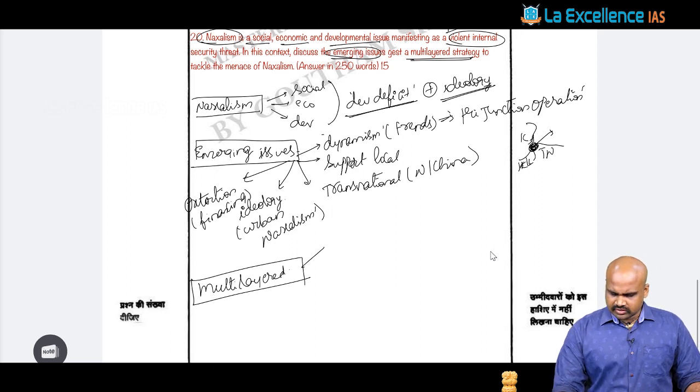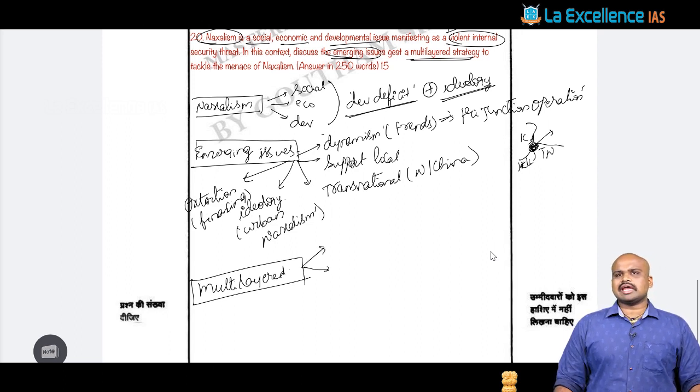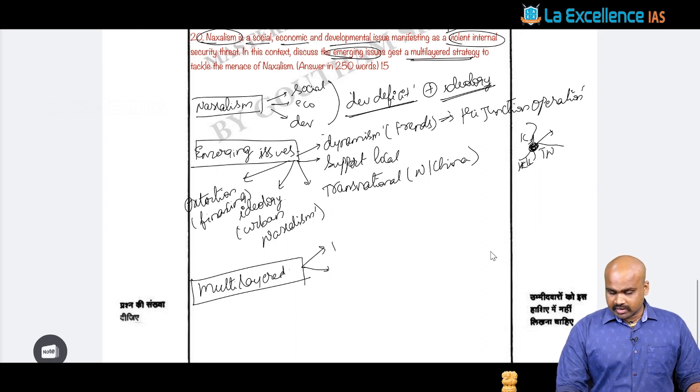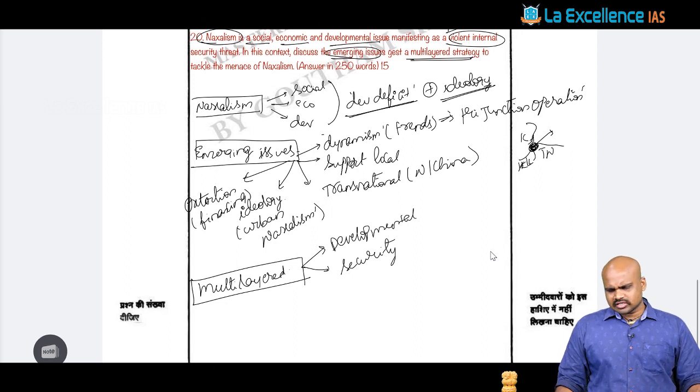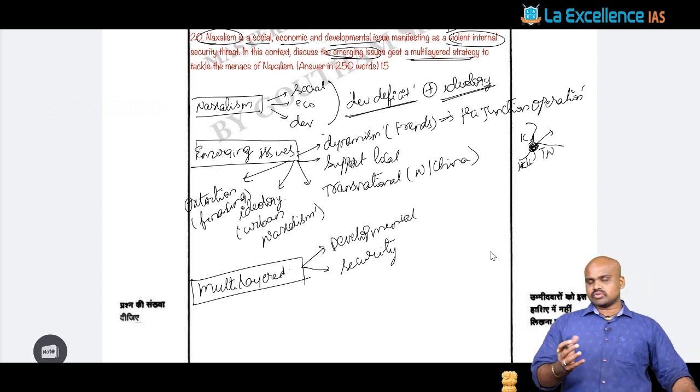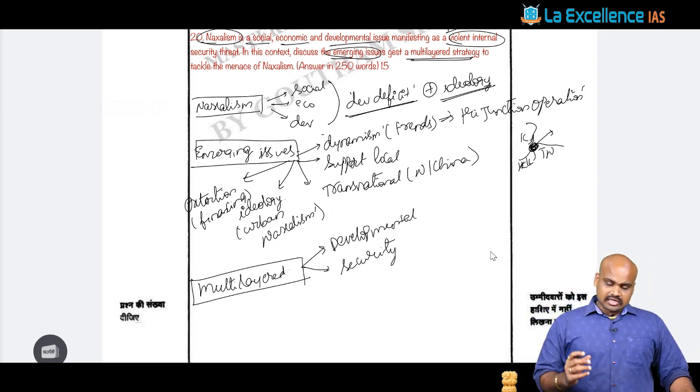Multi-layered fundamentally means a right balance of the developmental measures and also the security measures, right? You cannot handle such a problem with only one of these.